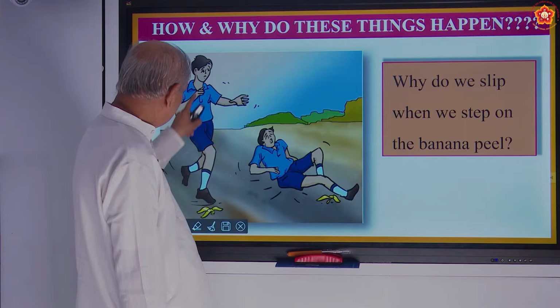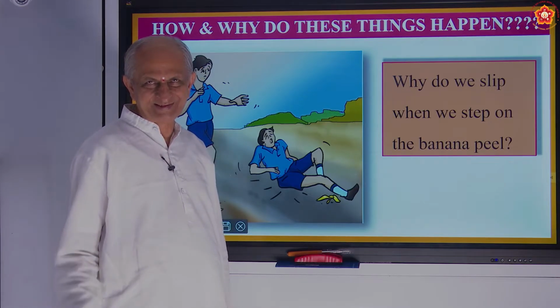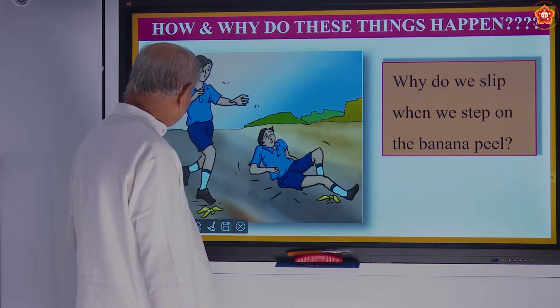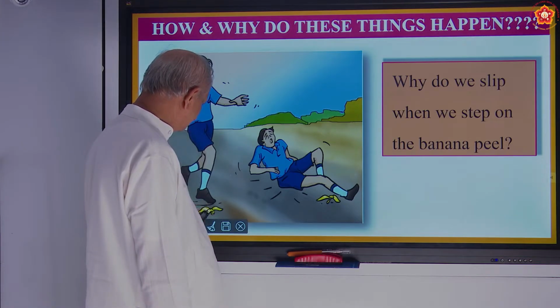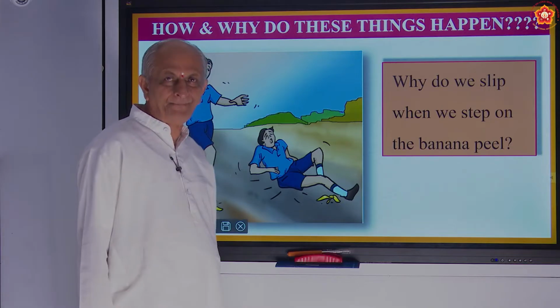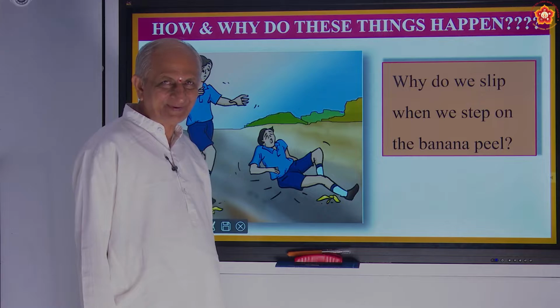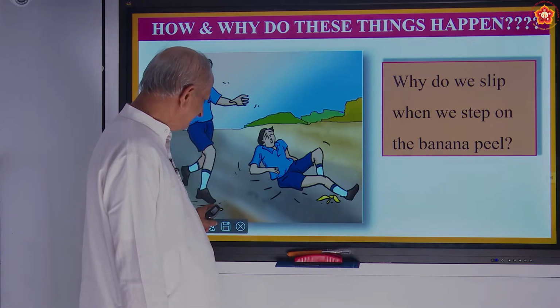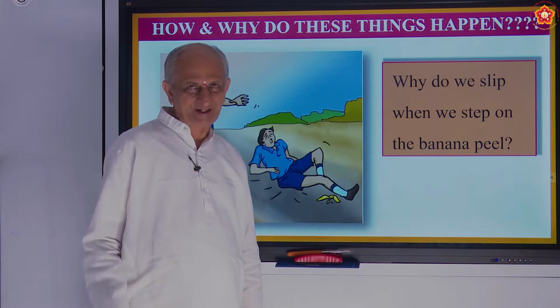See here, what is this boy doing? He is coming running, like some of you. He has a school uniform, you can see. What does he do? He presses the peels of the banana. What happens if he presses the peels of the banana? He has not seen it. If he had seen it, of course, he would have been careful.